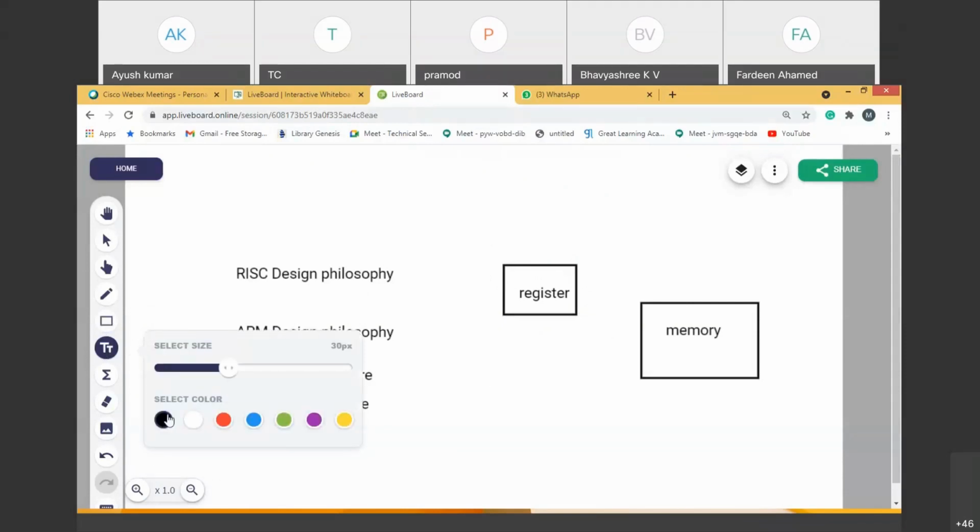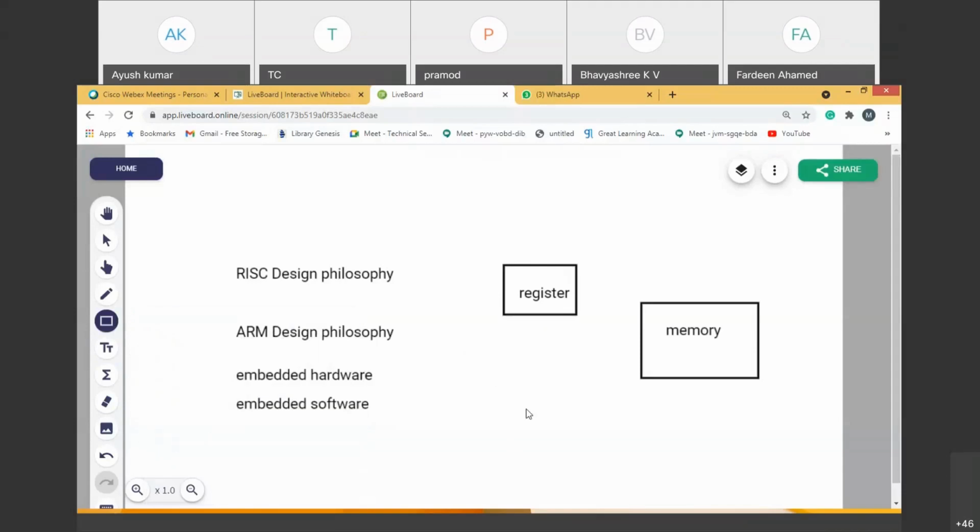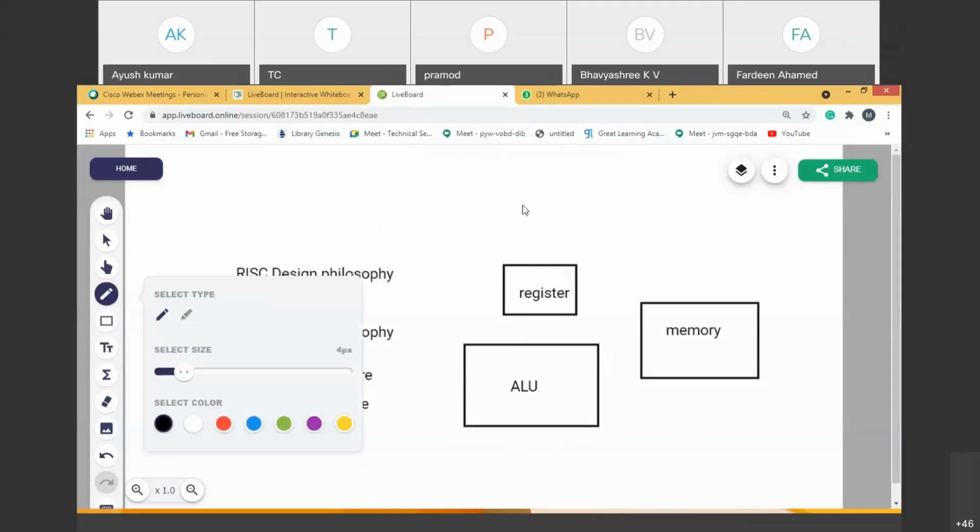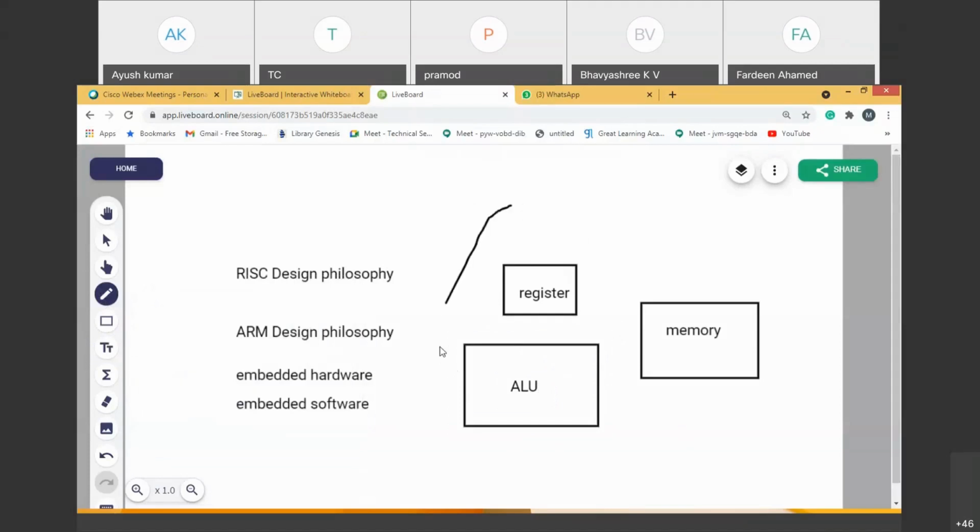So if I write the names like this, are you able to observe three blocks? Yes, sir. Register, memory. Roughly I have written three blocks. I'll call these three blocks functional blocks.